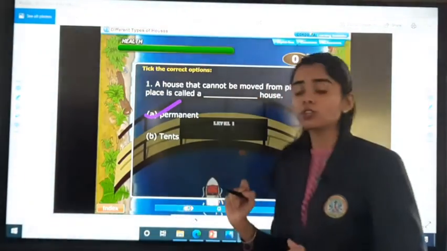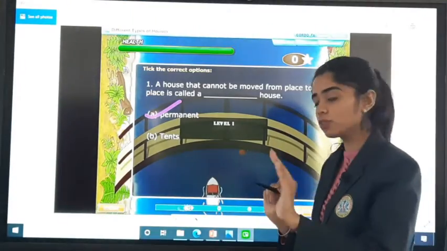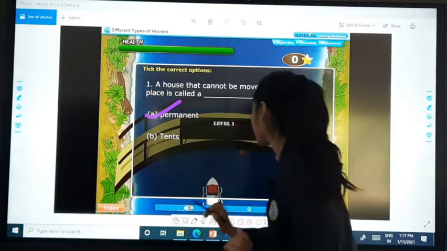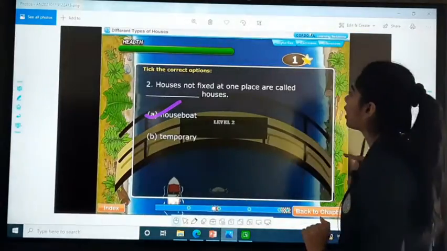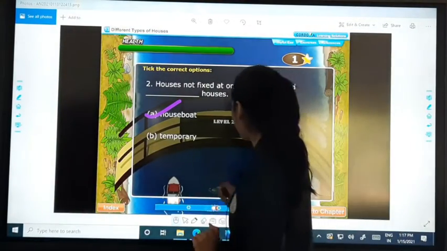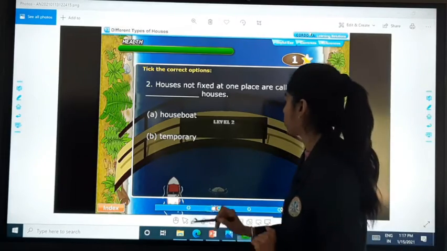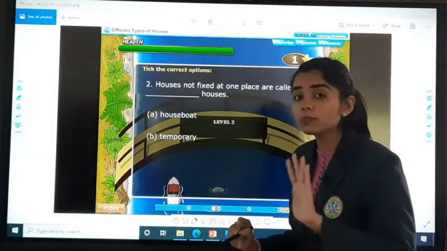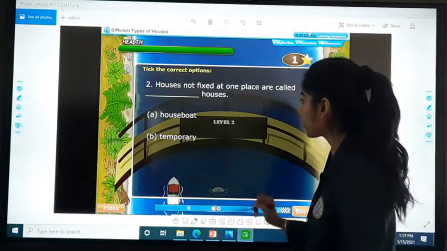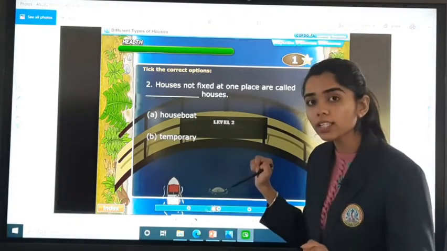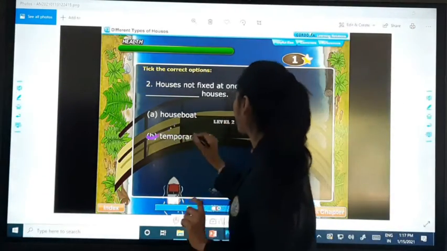Okay, हम permanent house को एक जगह से दूसरी जगह पे shift नहीं कर सकते. Next, houses not fixed at one place are called dash house. ऐसे houses जो एक place पे fix नहीं होते, what are they? Houseboat or temporary? It is the temporary houses.